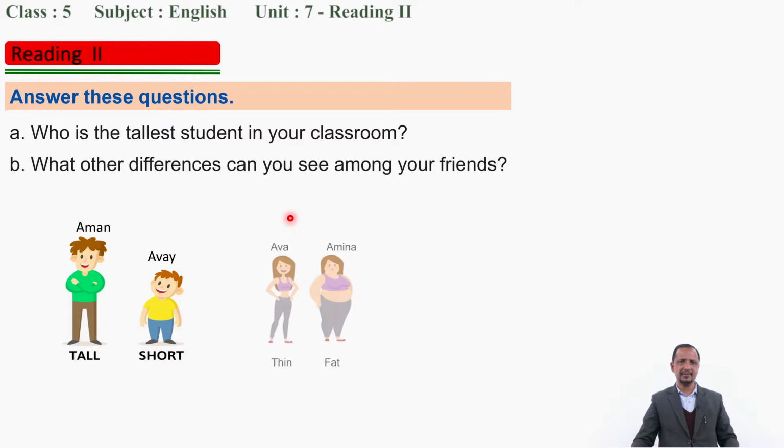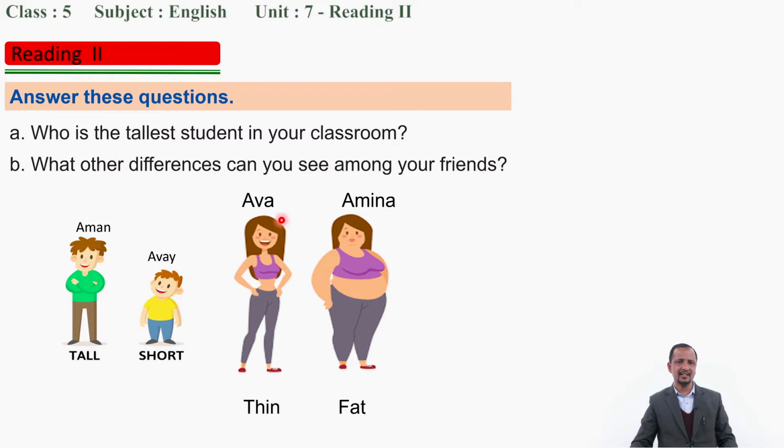And let's see another picture also. Here also you can compare, and among all, you can compare. So here, who is fatter? Fat is an adjective. Then we compare fatter or fattest. She is the fattest. Amina is the fattest girl in the class. Suppose these are the students of class 5.